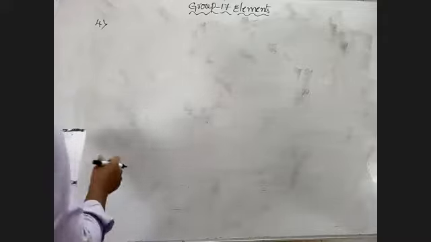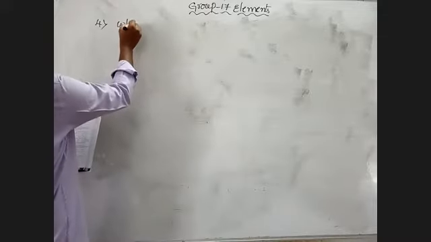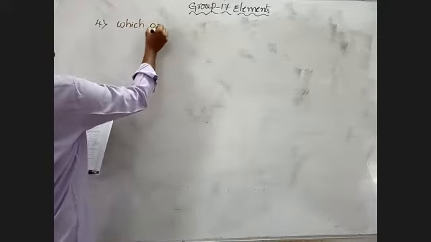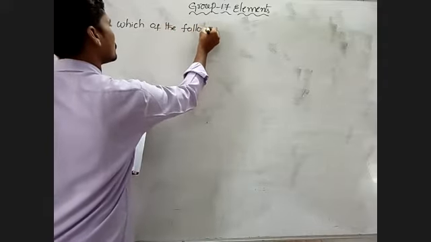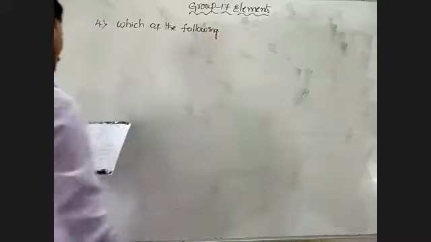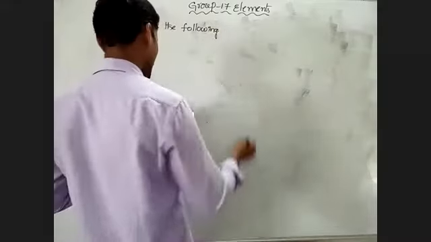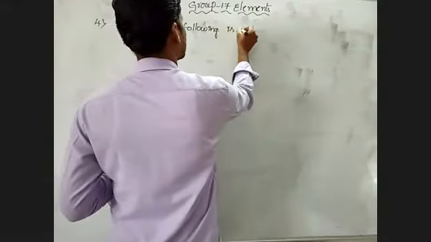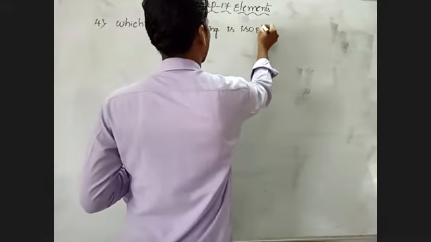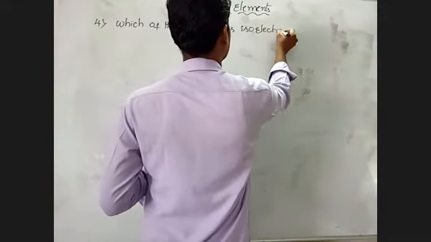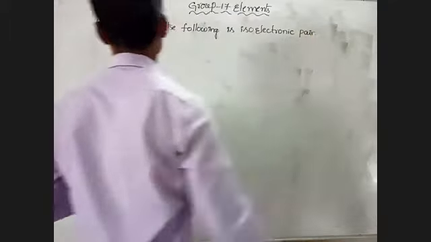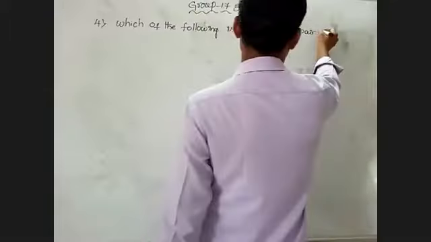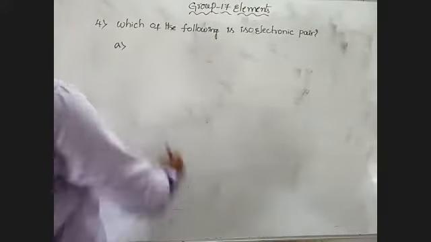Which of the following is an isoelectronic pair? Four options are given.